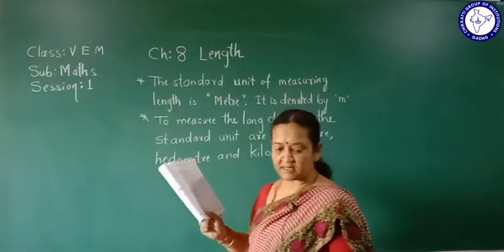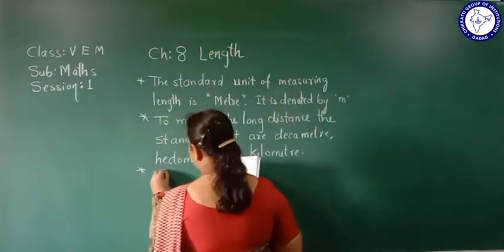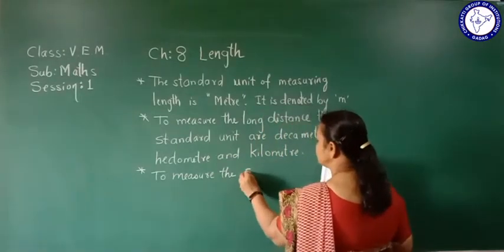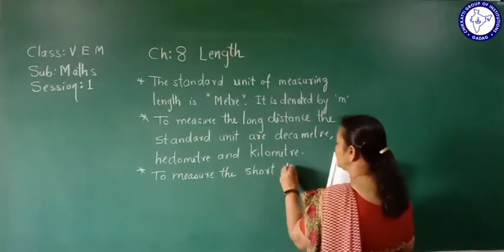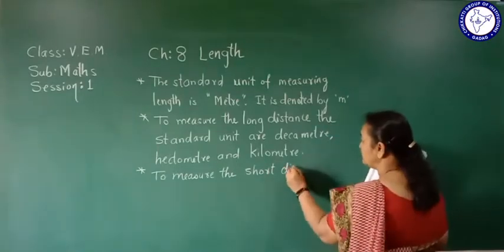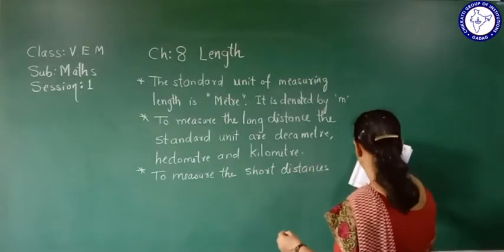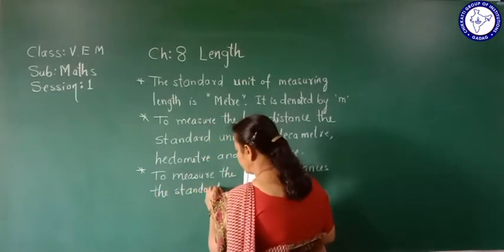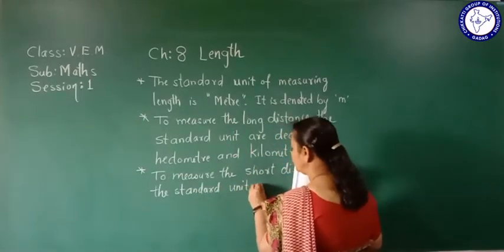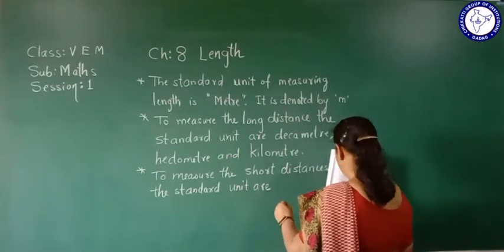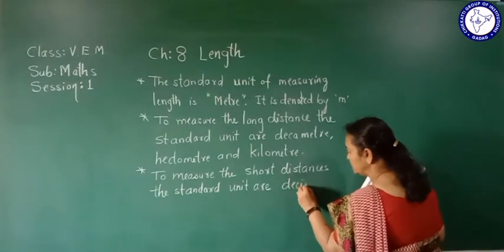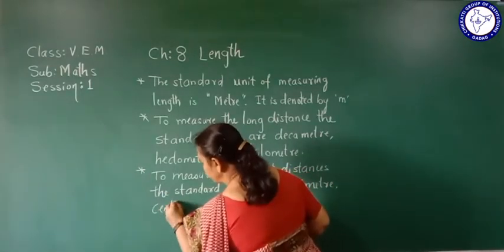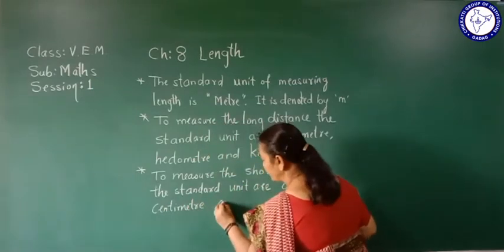Then to measure short distances, that is the length of a book, length of a table, the standard units are decimeter, centimeter and millimeter.